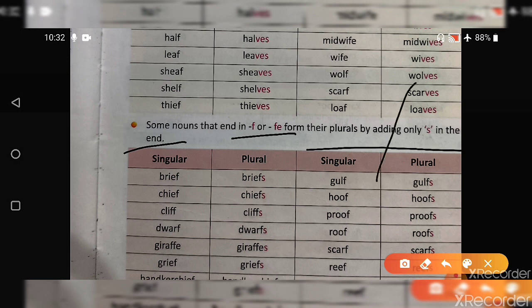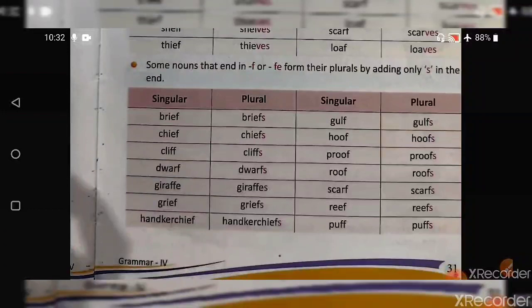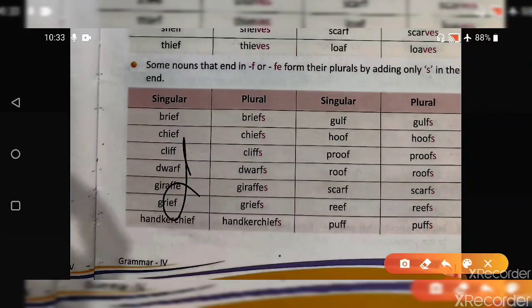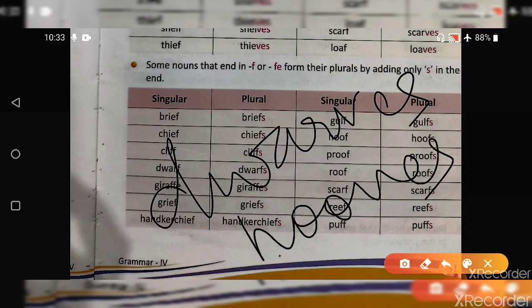So in some of the words we can remove f or fe and then add ves, and in some of the words we can just add s, like brief becomes briefs, dwarfs becomes dwarfs. We can also write the plural of dwarf as dwarfs, or hooves we can also write as hoofs, puffs we can also write puffs.